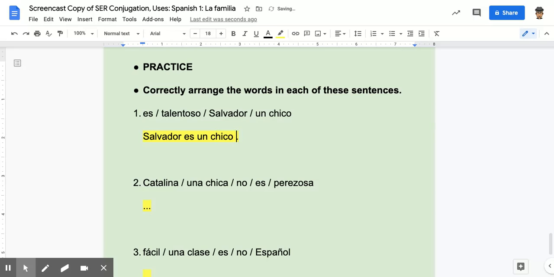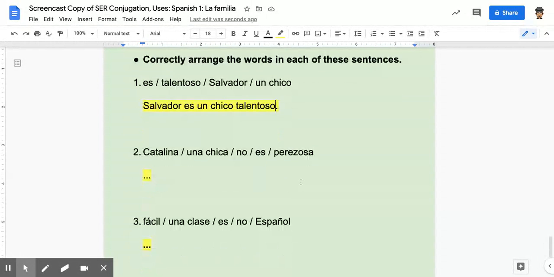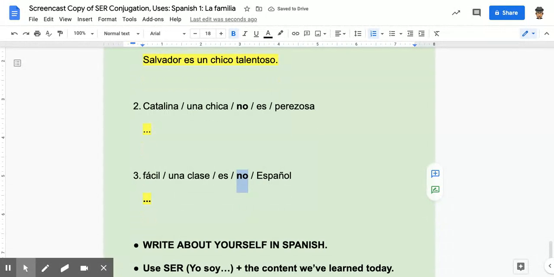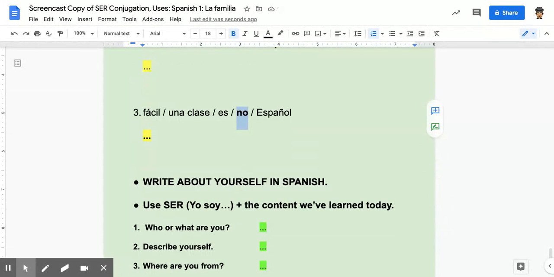And then the adjective talentoso at the end. All right, so we have to consider the word order in these. Salvador es un chico talentoso. A couple of these have the no in them. So think about no goes before the verb es.